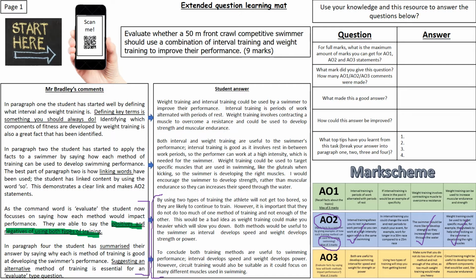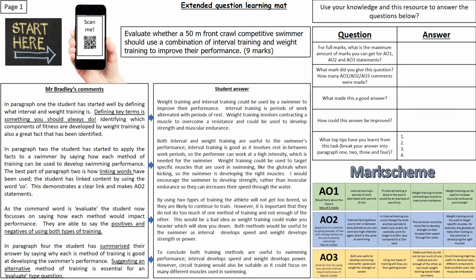If you find that in the student answer, it might be a good idea to note that. In paragraph 4, I've written about how there's been a nice summary, how suggesting an alternative method of training was also really good practice. So again, it might be worth using your highlighter pen and highlighting examples of that in this student answer. Press pause on your video and complete that step.